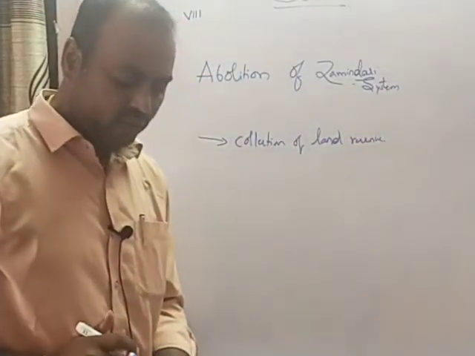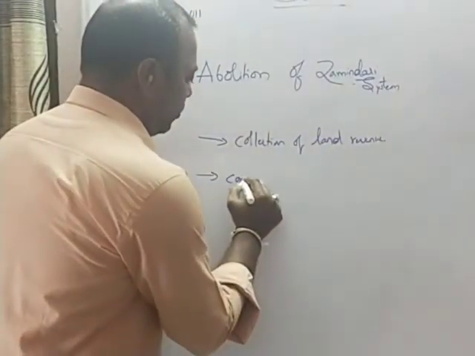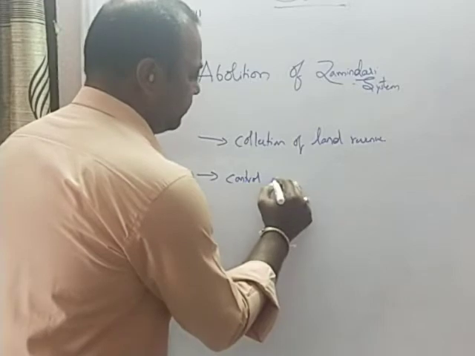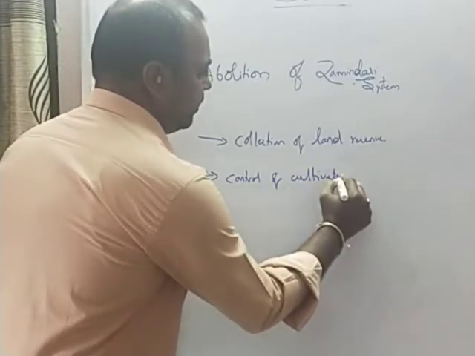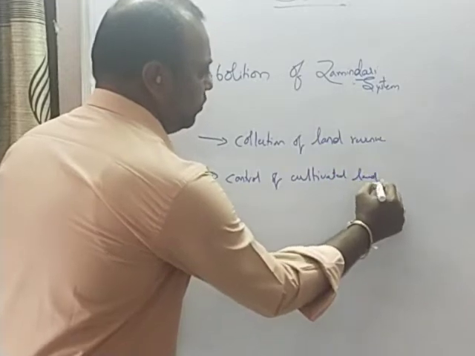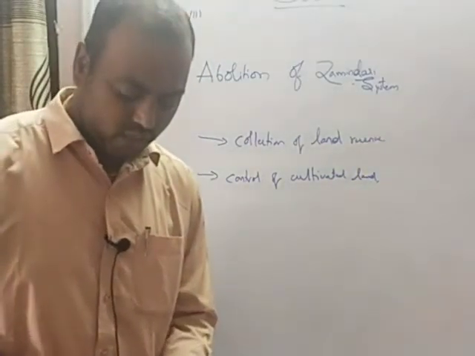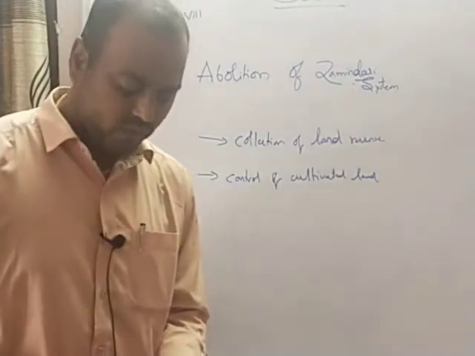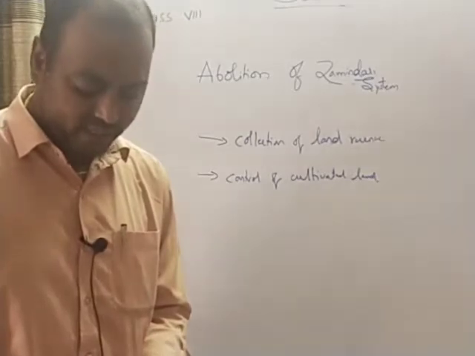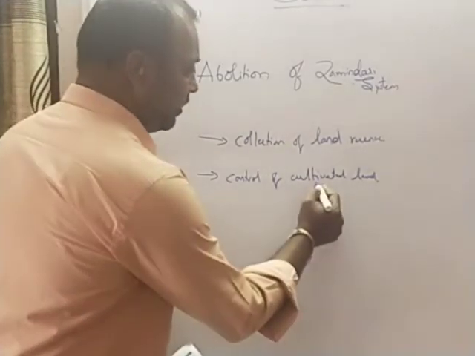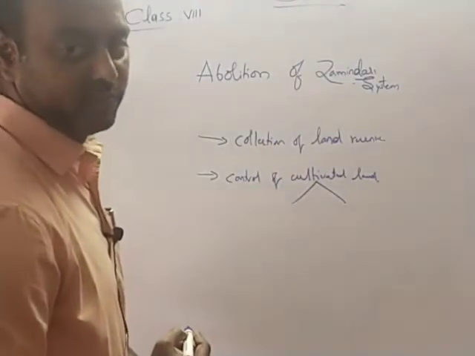सेकेंडली, control over the cultivated land. Second one is the control over cultivable land. Okay, cultivated land के ऊपर कंट्रोल जो है वो the person who is cultivating he should have control. This was further subdivided into those cultivated by recognized tenants and those lands which were under the direct cultivation. इसको फिर cultivable land बोले तो इसको 2 तरफ सबडिविजन करे थे.